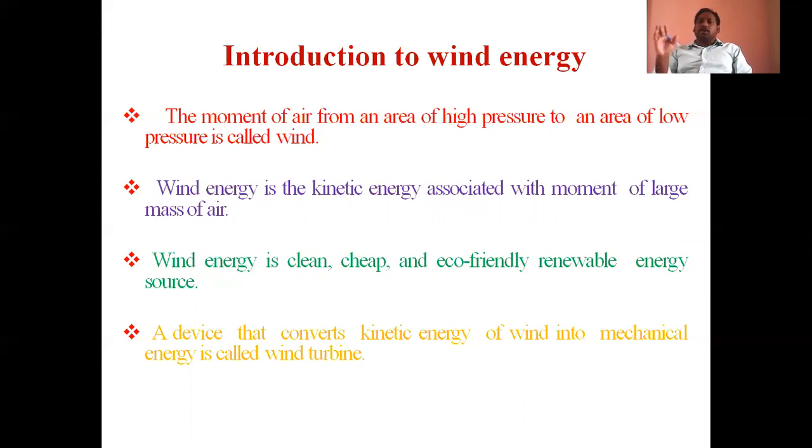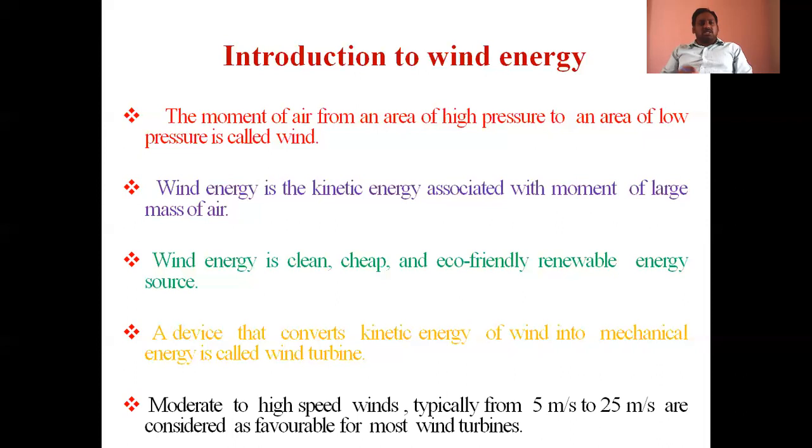And this mechanical energy is given to the alternator or generator, which converts the mechanical energy of the wind turbine into electrical energy. That's why electrical energy is generated in the wind power generation system.